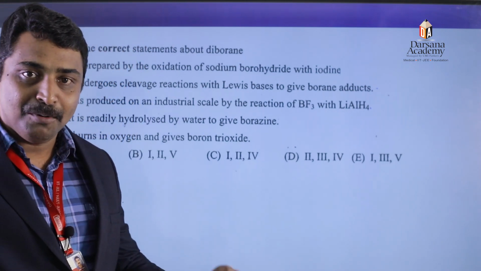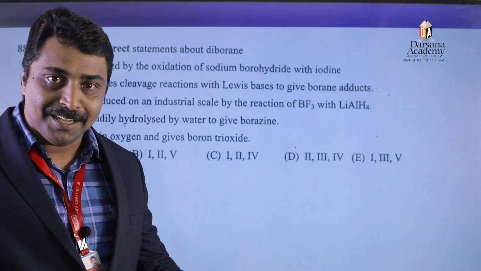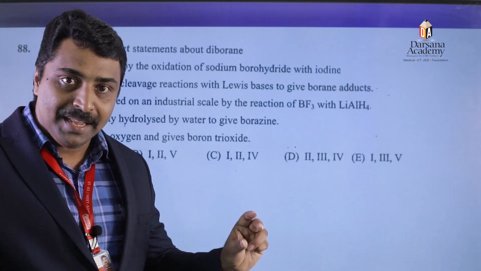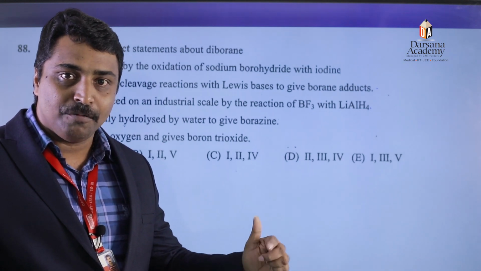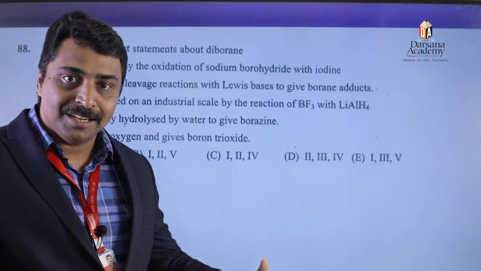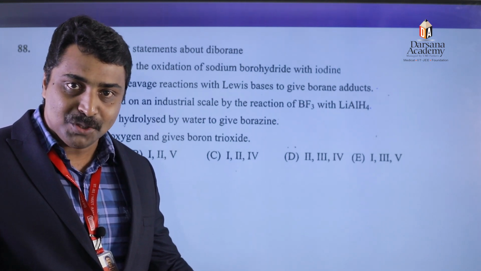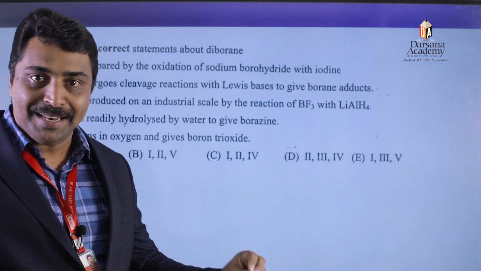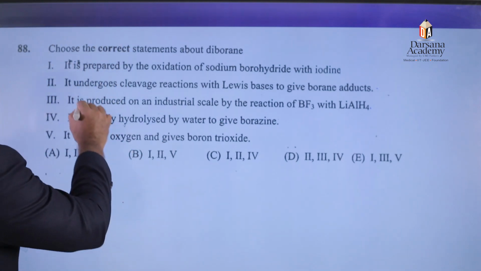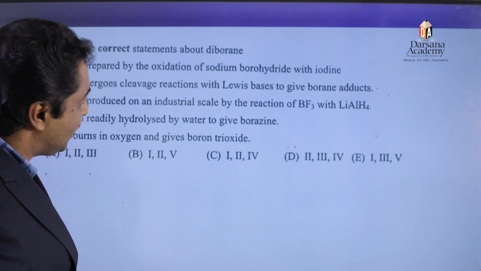So we know that diborane has a tendency to react with the Lewis base, which undergoes cleavage resulting in the formation of an adduct, which on reaction at a temperature of 473 Kelvin is converted into borazine or borazole, which is called inorganic benzene. Therefore, the second statement is also a correct statement.